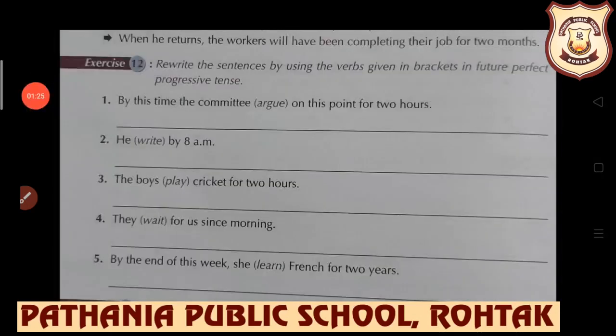So the answer is, by this time the committee will have been arguing on this point for 2 hours. Next example, he in bracket write by 8 a.m. Answer is, he will have been writing by 8 a.m.